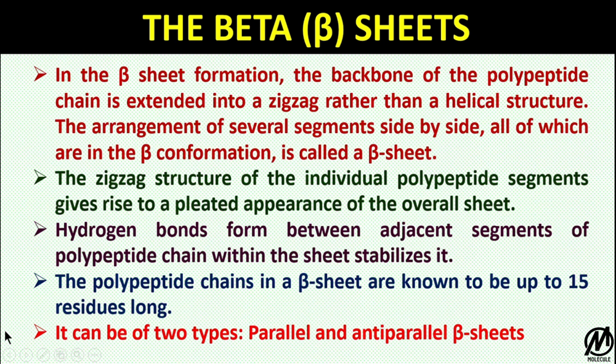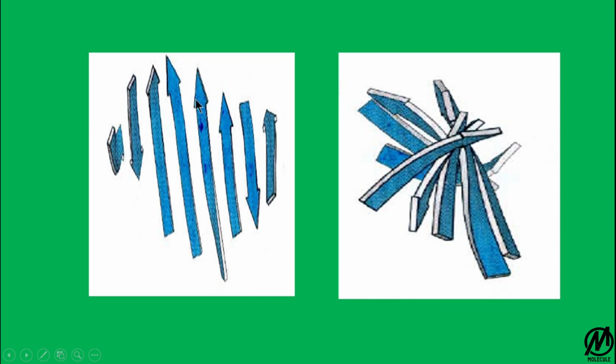As discussed earlier, hydrogen bonds are involved in the stabilization of beta sheets also, and the polypeptide chains in a beta sheet are known to be up to 15 residues long. It has been classified into two types, parallel and anti-parallel beta sheets. Again, this classification is on the basis of the hydrogen bonds they are forming with each other. This figure shows the arrow-like structure in which the head of the arrow points to the carboxyl terminal and the tail points to the amino terminal of the polypeptide chain. And we can see that there are some inverted arrows also, which denote the anti-parallel strands of the beta sheets.